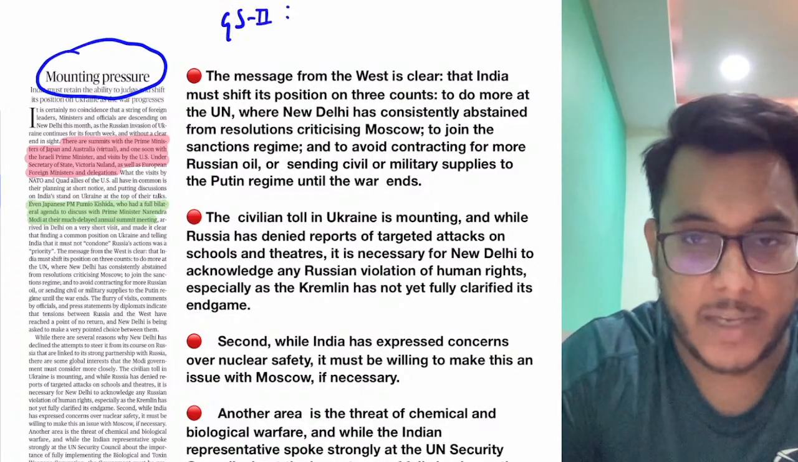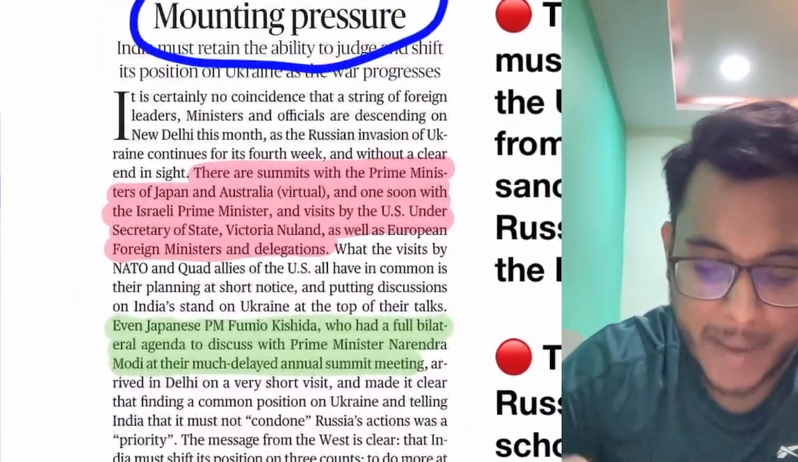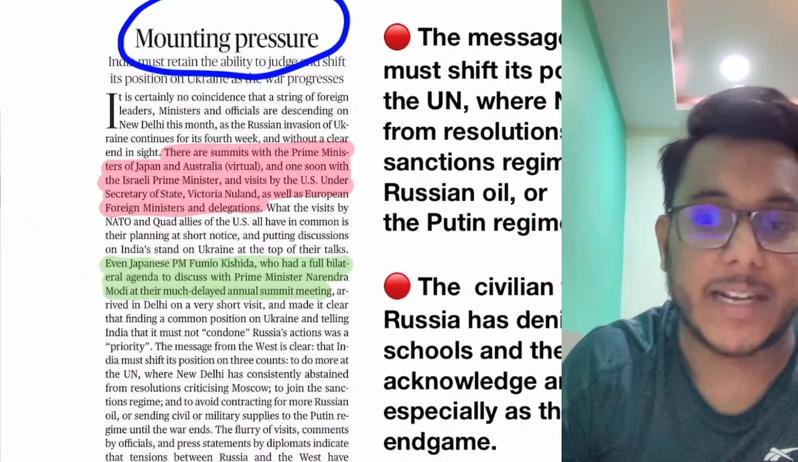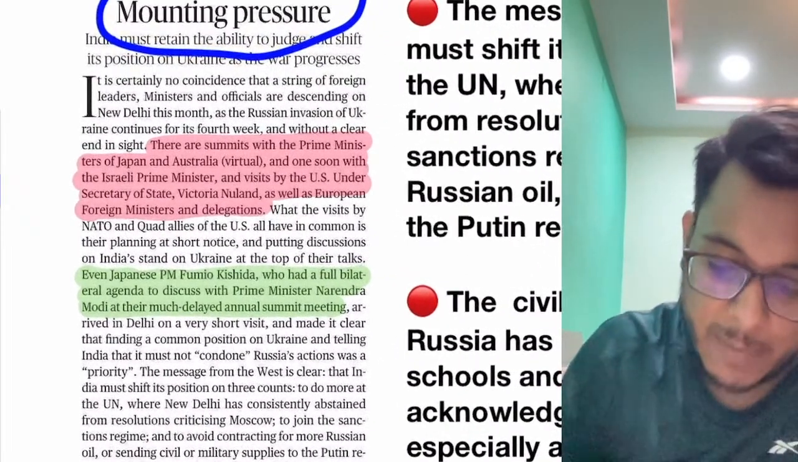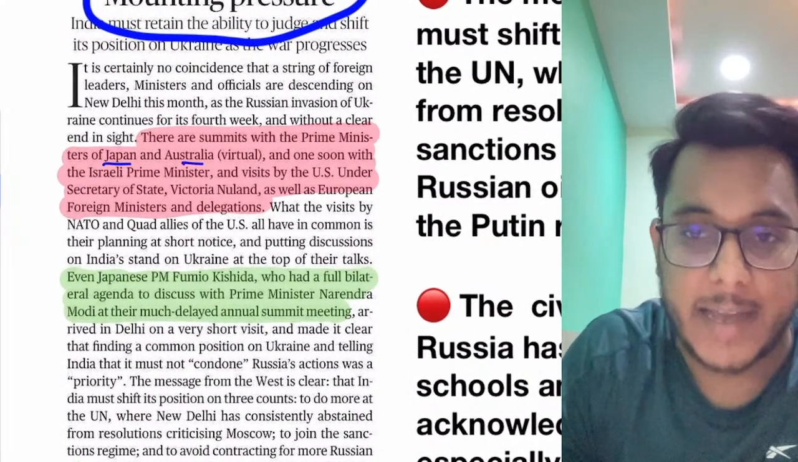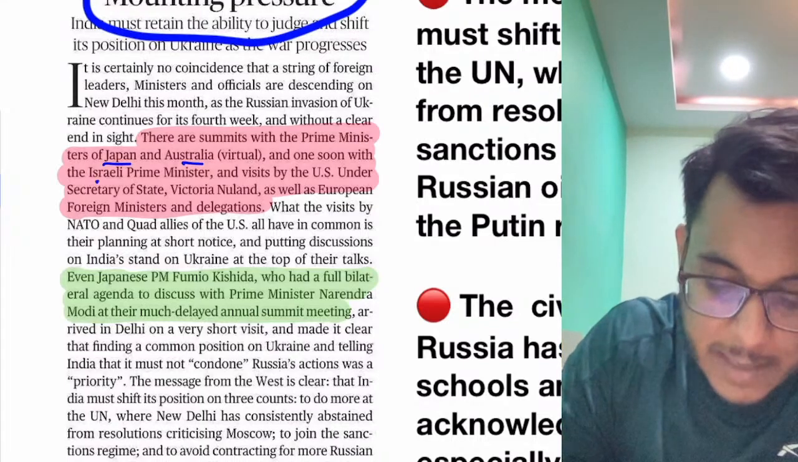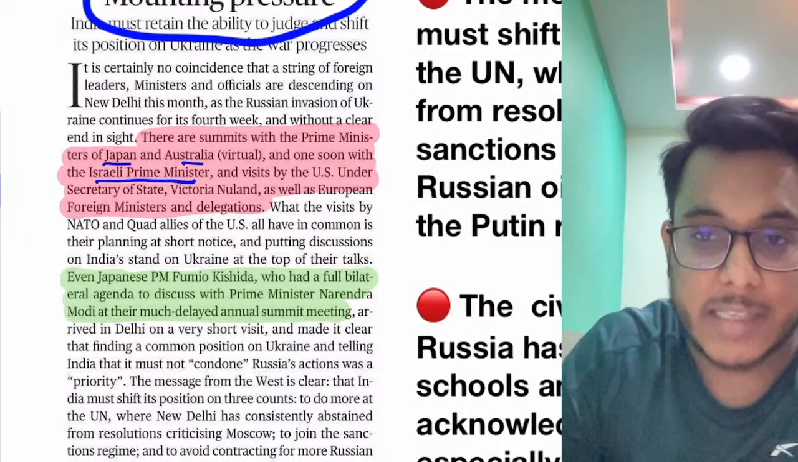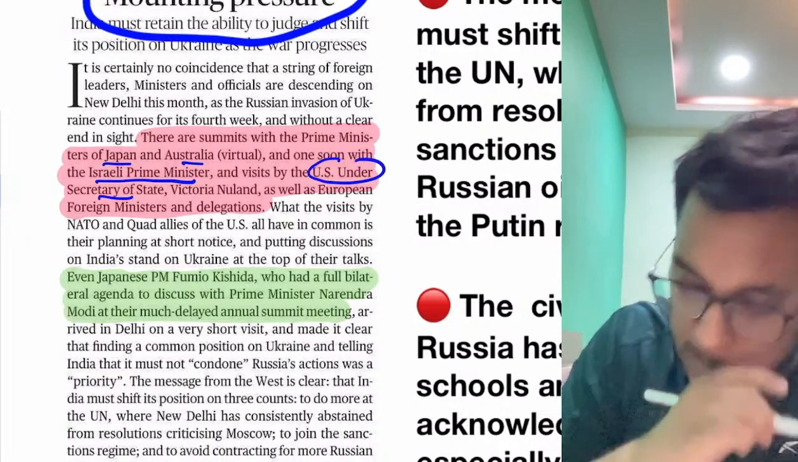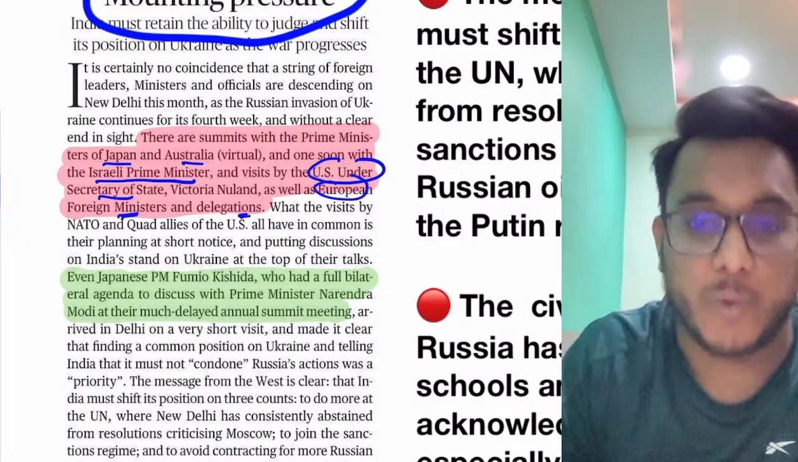2, international affairs. Clear? Now what had happened: recently there have been many high-level summits with Western representatives. First of all, there have been summits with the Prime Ministers of Japan and Australia. The virtual summit has been there. After that, there is going to be one more summit with the Israeli Prime Minister in a few days. Then there has been a visit by the US Under Secretary of State, as well as European foreign ministers and delegations who have visited India.